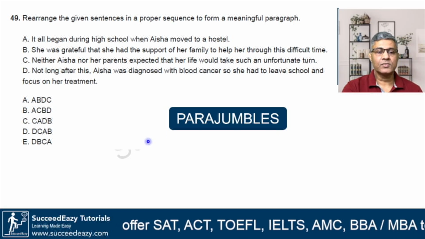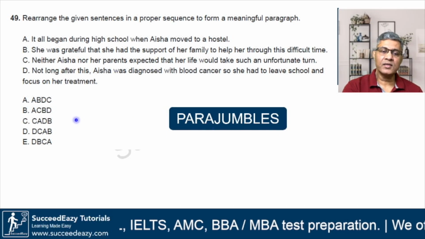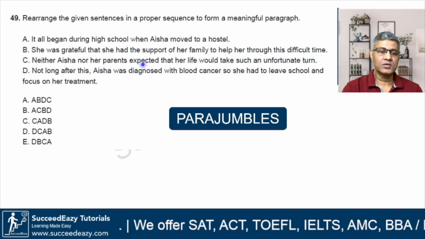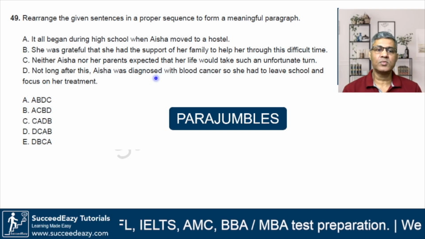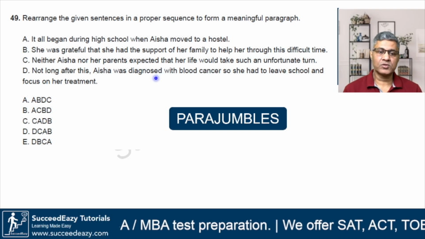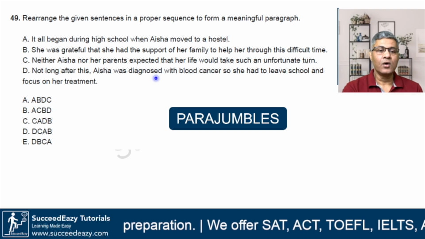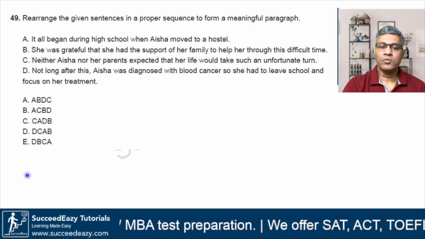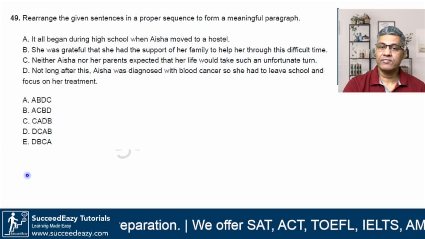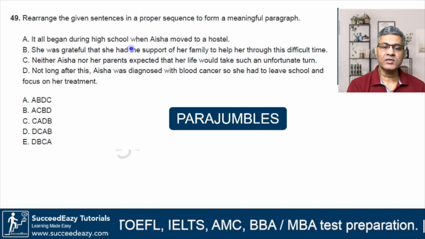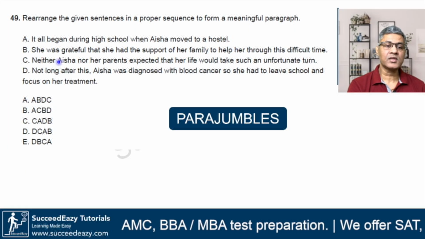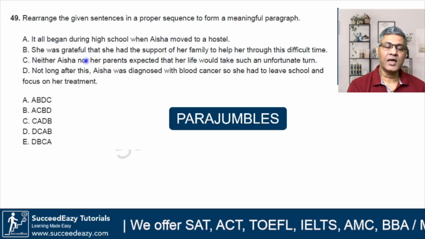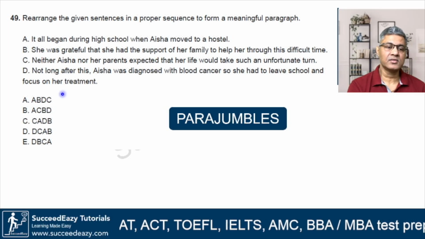All right. So here, the trick is to find the start and the end and then see whether there are any connecting transition words, or pair two sentences which should be together and the sequence of those two sentences, and so on. So there are a lot of tricks involved. All right, so here let us deploy some of those tricks. Rearrange the given sentences in a proper sequence to form a meaningful paragraph. Option A says it all began during high school when Aisha moved to a hostel. This looks like a starting statement. It all began, but we cannot conclude it at that stage. Let us read the further sentences.